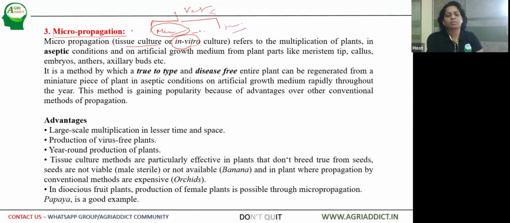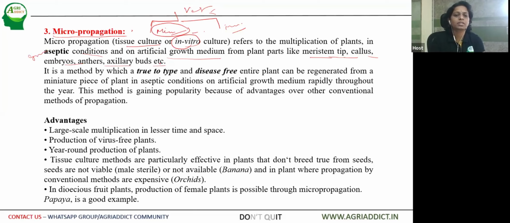Some of them are within the plant itself, and in vitro culture refers to the multiplication of plants under aseptic conditions. Aseptic means germ-free conditions, on artificial growth media, from plant parts like the meristem tip, or the axillary tips, then callus, then group of tissues, then embryos, anthers, axillary buds.